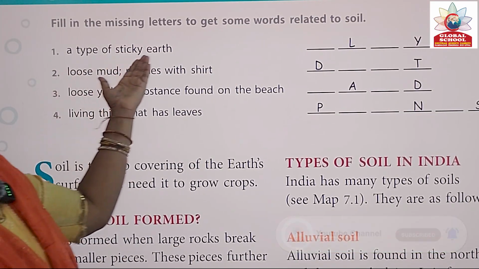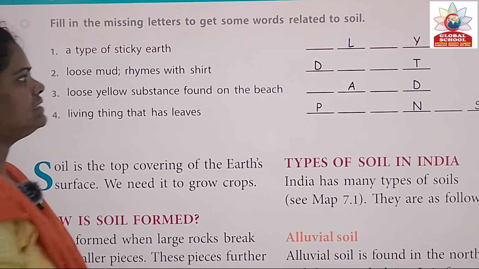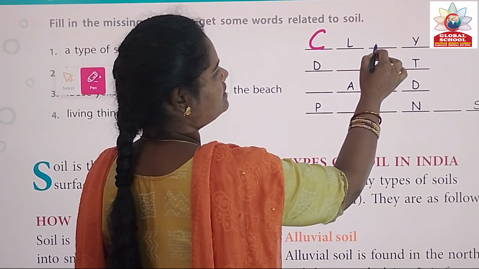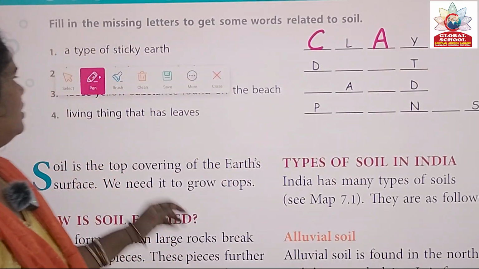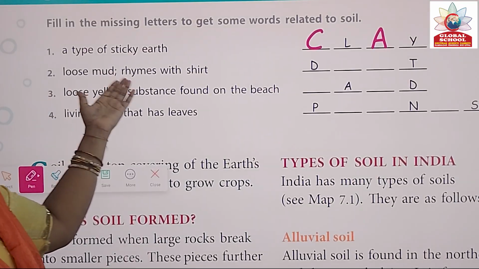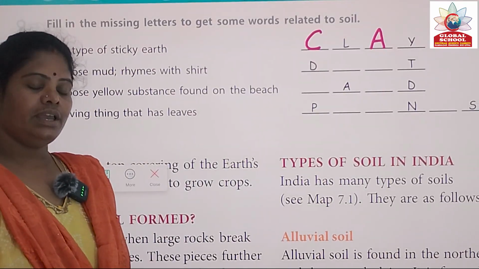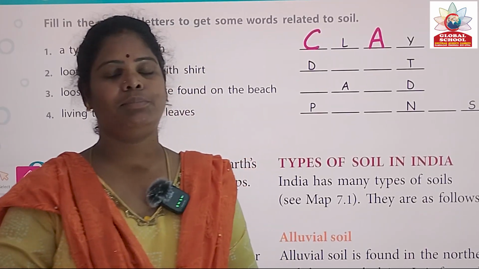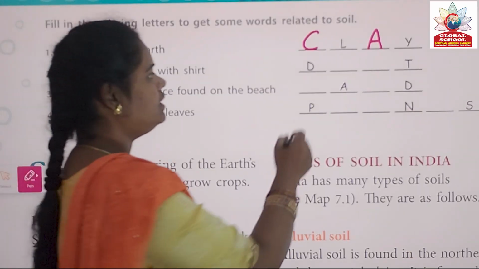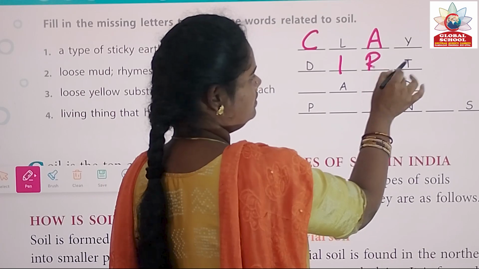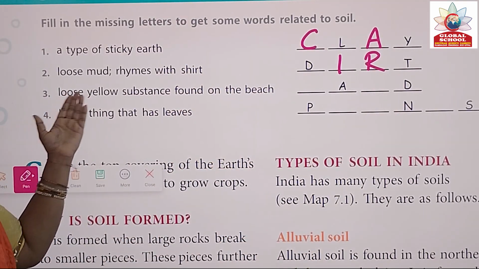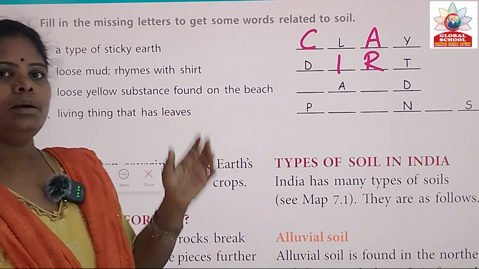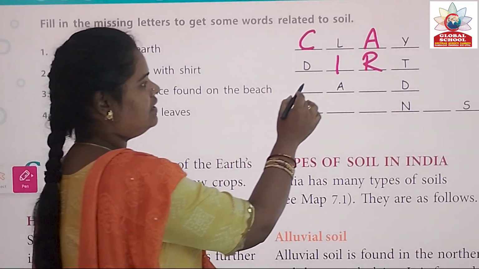A type of sticky earth. Can you guess what it is? Which is in a sticky form? It is clay. Okay, next one: loose mud runs with shade. When the children are playing in the mud, what will come on the shirts? It's nothing but dirt, D-I-R-T. Next is the loose yellow substance found on the beach. Obviously it is sand.